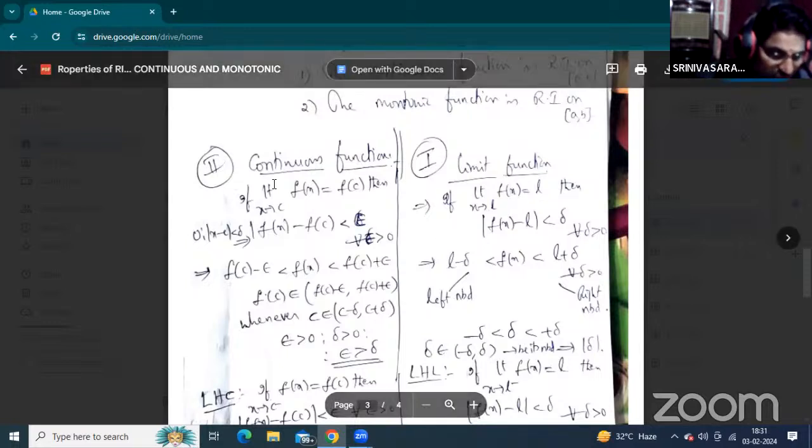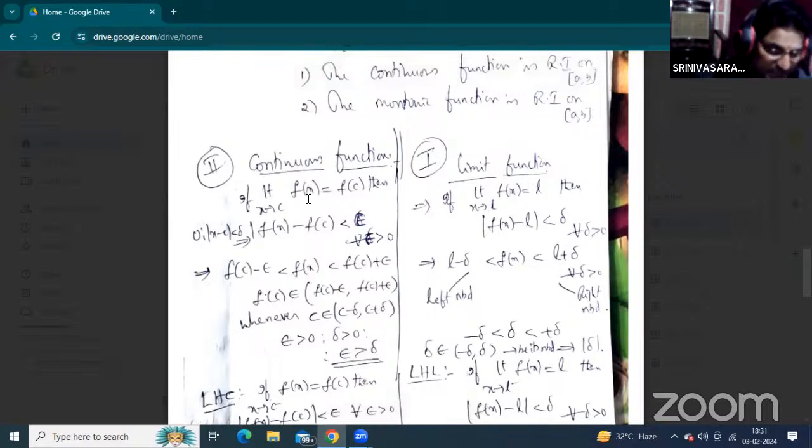Now, the continuous function is the representation on the vertical axis in the geometrical expression, that is, if limit x tends to c, f of x equals f of c. When the limit of the function as x approaches c is f of c, replacing x by c, that is f of c. And before that, the origin is defined: mod x minus c less than del implies mod f of x minus f of c less than epsilon, for all epsilon greater than 0.